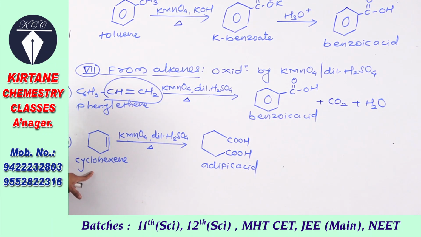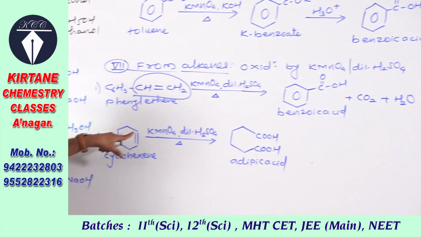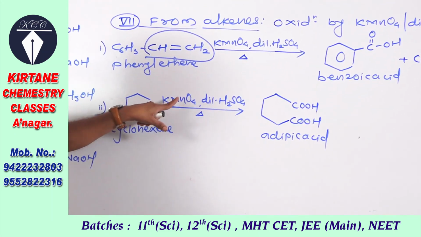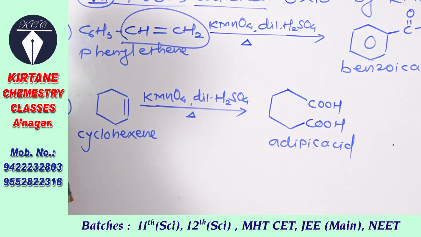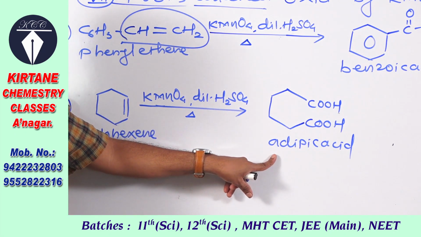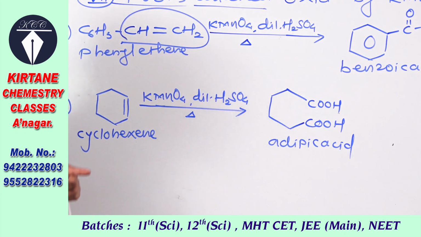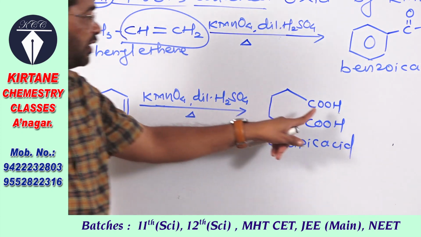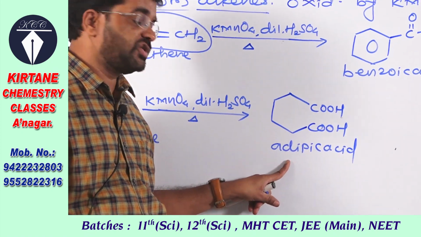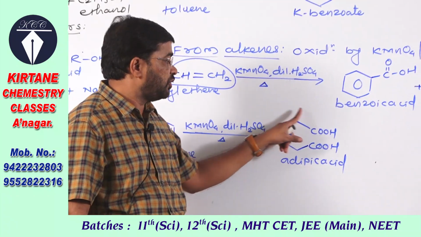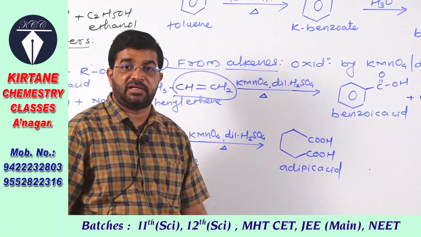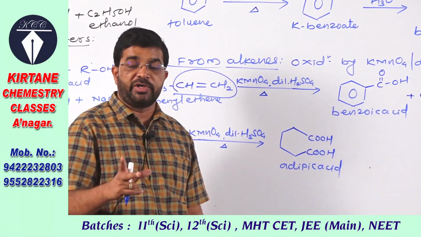It is a cyclic alkene, cyclohexene. When oxidized by acidic KMnO4 in the presence of dilute H2SO4, dilute sulfuric acid, it gives adipic acid. Here the carbon atoms which are bonded by the double bond both undergo oxidation into COOH groups, and this is adipic acid, containing 1, 2, 3, 4, 5, 6 carbon atoms with 2 COOH groups.